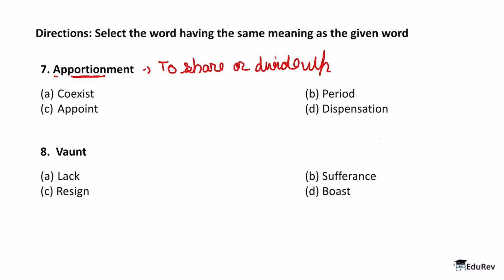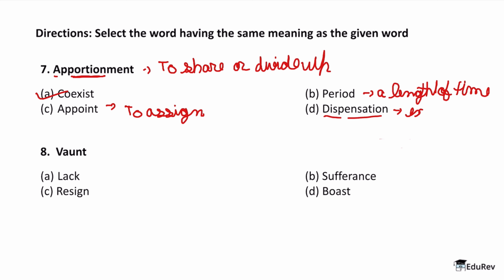And if you understand the word, I know that the answer is also very easy to understand, which is option A, coexist. Why? Because all the other words mean very, very different things. Now, period generally means a length of time. That's what a period is. Appoint is basically to assign. When we assign someone something, we appoint someone for something. Dispensation as a word means exemption from a rule or usual requirement. So dispensation means exemption from a rule.